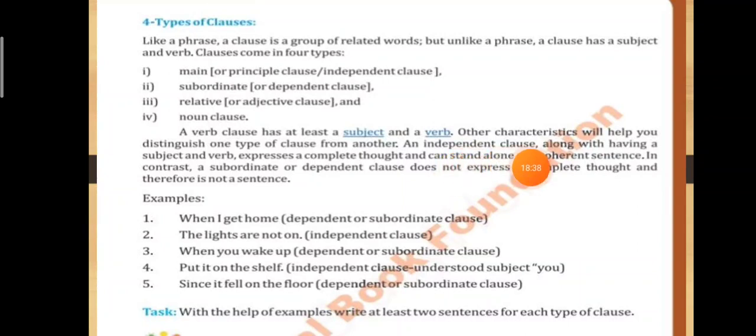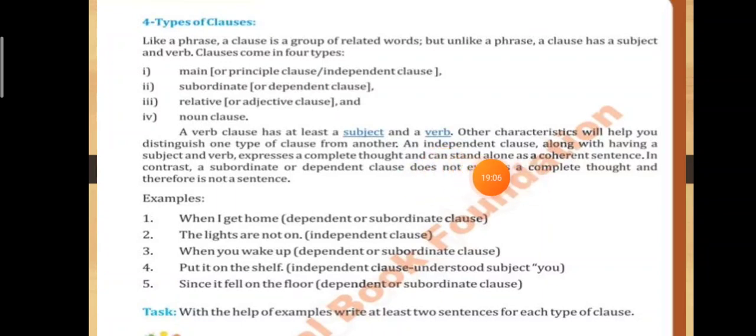An independent clause along with having a subject and verb expresses a complete thought. जो independent clause है वो अपना meaningful thought convey करती है. एक proper message convey होता है independent clause से, क्योंकि ये किसी और clause पे depend नहीं करती. इसका meaning बिल्कुल clear होता है.